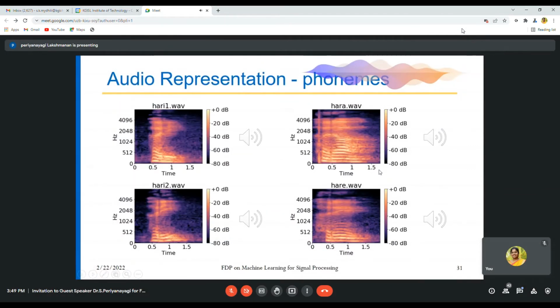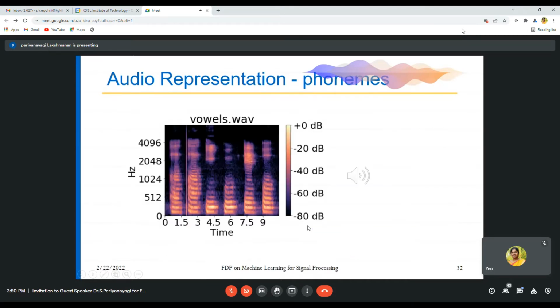So if you see in these pictures, if the yellow line in the spectrum is more, it means the voice signal is predicted correctly, and the black line indicates it is wrongly detected. So this is the spectrum of these audio representations.